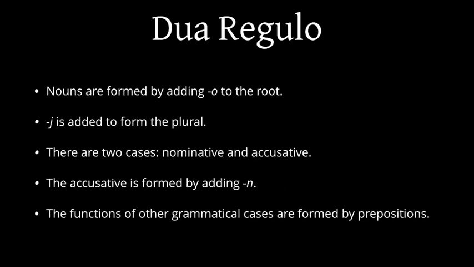The second rule is the basics about nouns. You form a noun by adding o to the root. You add a j to form the plural. There are two cases, nominative and accusative. You add n to form the accusative. And the functions of what would be other grammatical cases in other languages are formed by using prepositions.